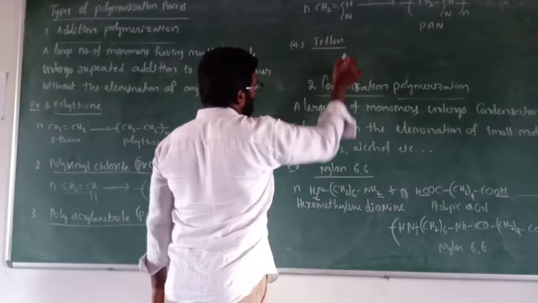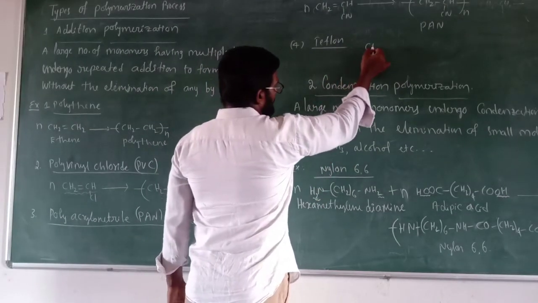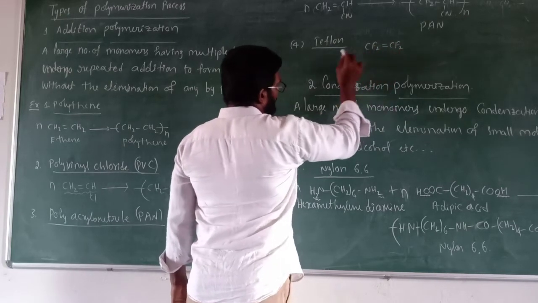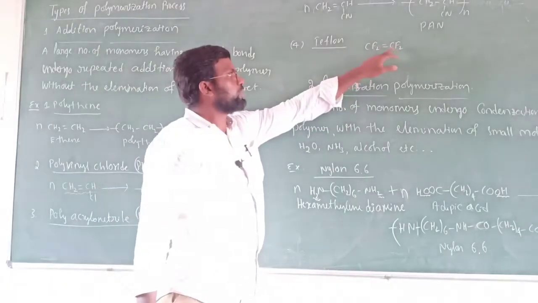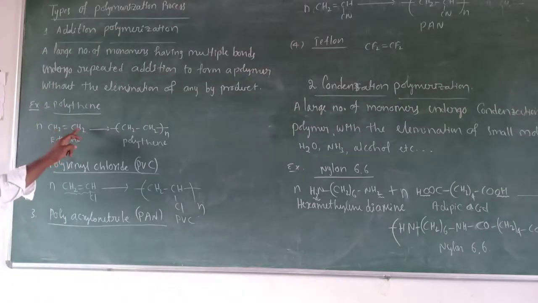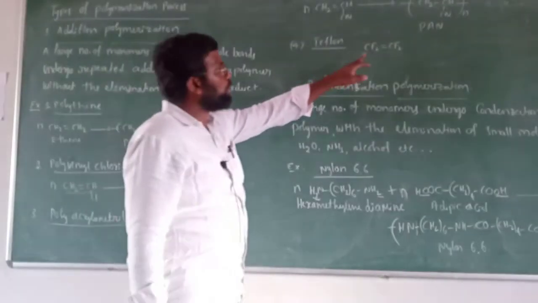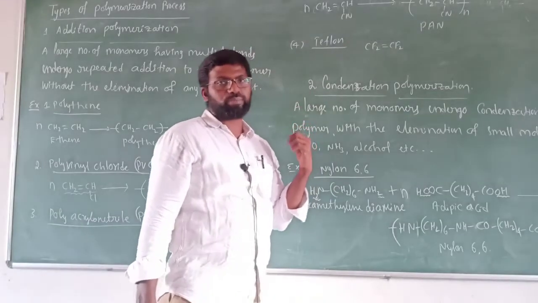What is the monomer of Teflon? The monomer of Teflon is CF2=CF2. What is CF2=CF2? Tetrafluoroethene. The formula of ethene is CH2=CH2. Here there are two hydrogens at the first carbon and two hydrogens at the second carbon, but in CF2=CF2, all those four hydrogen atoms are substituted by four fluorine atoms.